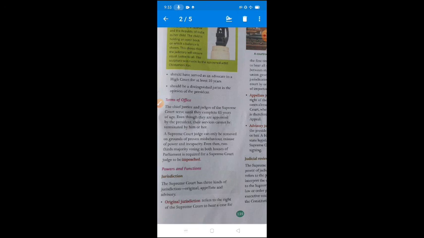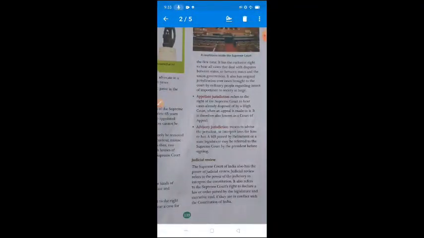What is original jurisdiction? Actually, original jurisdiction refers to the right of the Supreme Court to hear a case for the first time. Means the cases that come directly, without passing through the subordinate court or the high court, directly into the Supreme Court. This type of cases are listened to by the Supreme Court in their original jurisdiction. Means the case introduced for the first time, means first instance में ही जो केस सुप्रीम कोर्ट में आ जाती है, उस केस को हमारे सुप्रीम कोर्ट किस में सुनती है?